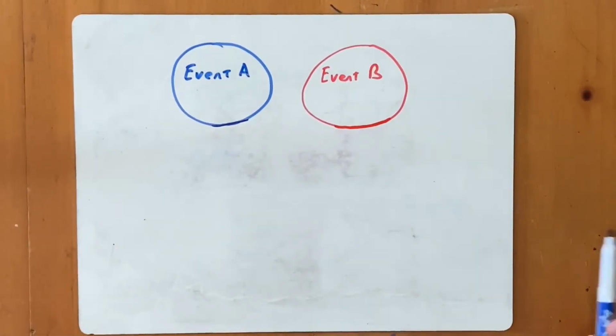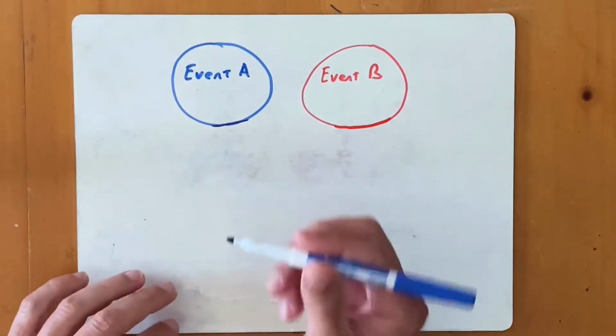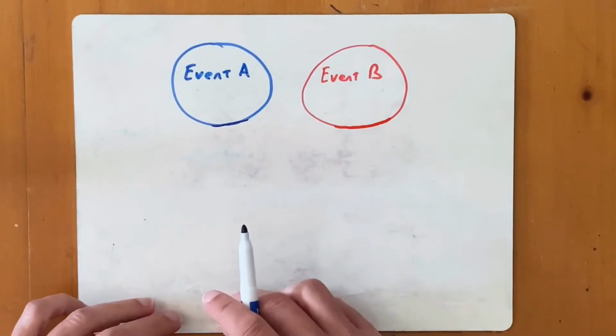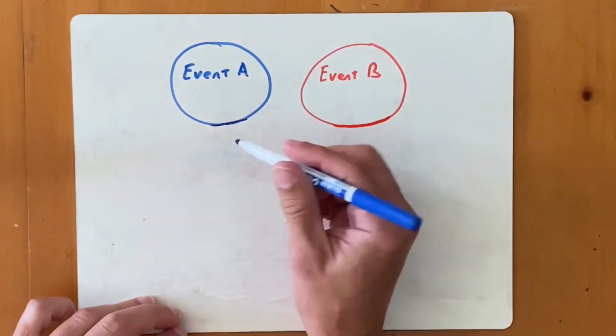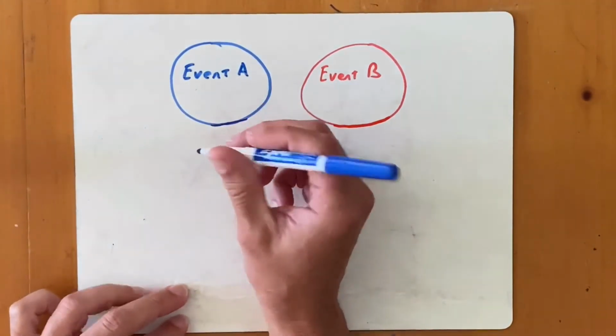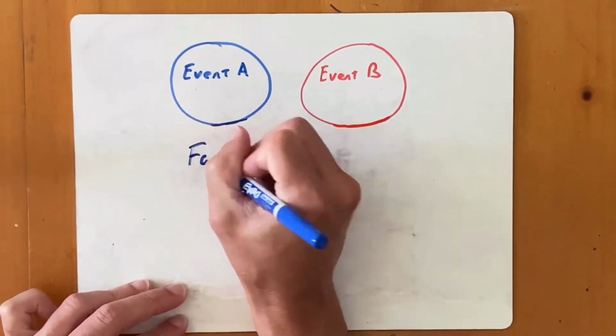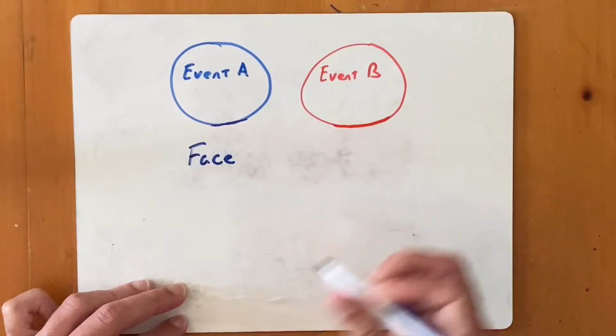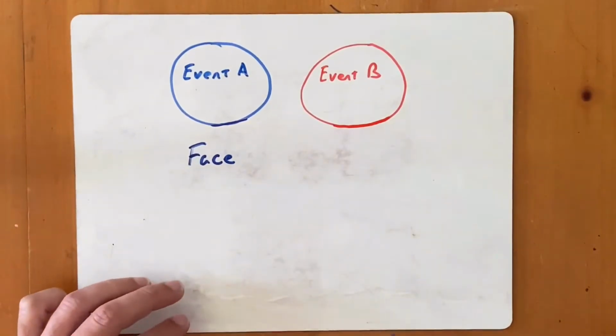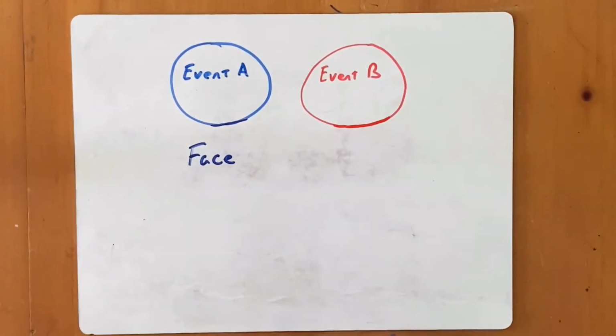Okay, so another example of mutually exclusive events. Let's say that we have a standard deck of cards, and event A, if we pull out one card out of this deck, is a face card. That's your jack, queen, or king.